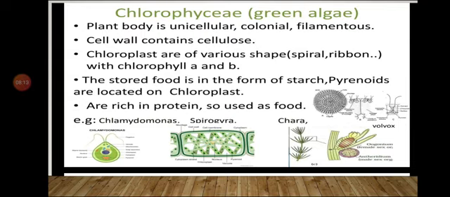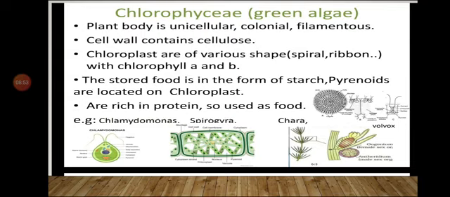In this, the plant body is unicellular, colonial, filamentous. It means the plant body is unicellular, a single cell structure. Colonial means that the plant body is present in colonies, and filamentous means thread-like structure. Cell wall contains cellulose in Chlorophyceae. Chloroplasts are of various shapes, that is spiral or ribbon shaped, with chlorophyll A and chlorophyll B. The stored food is in the form of starch, and pyrenoids are located on the chloroplast.